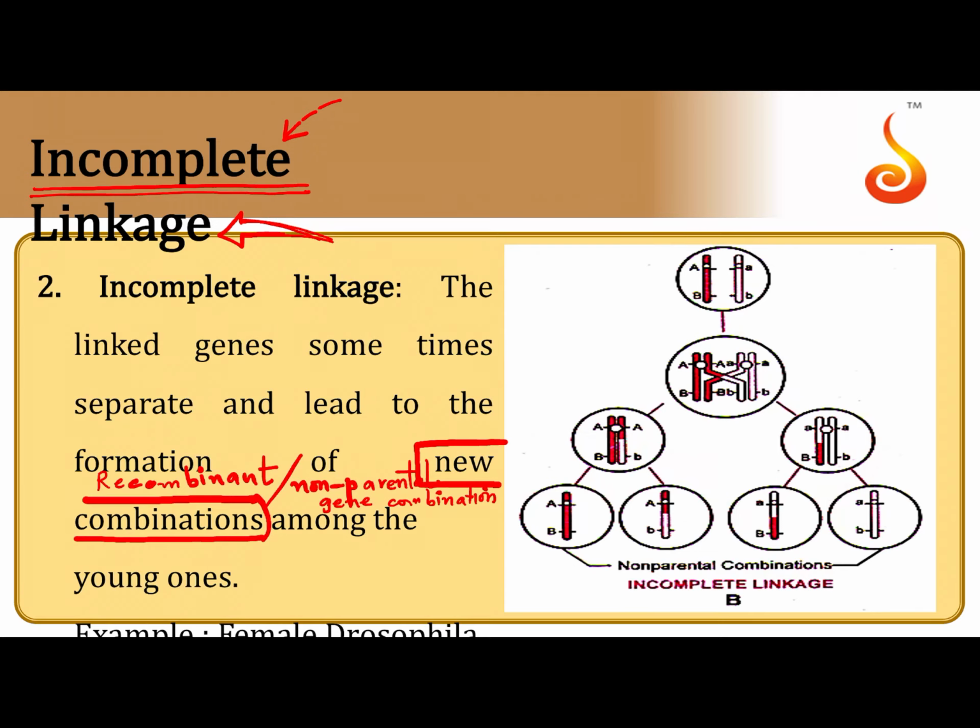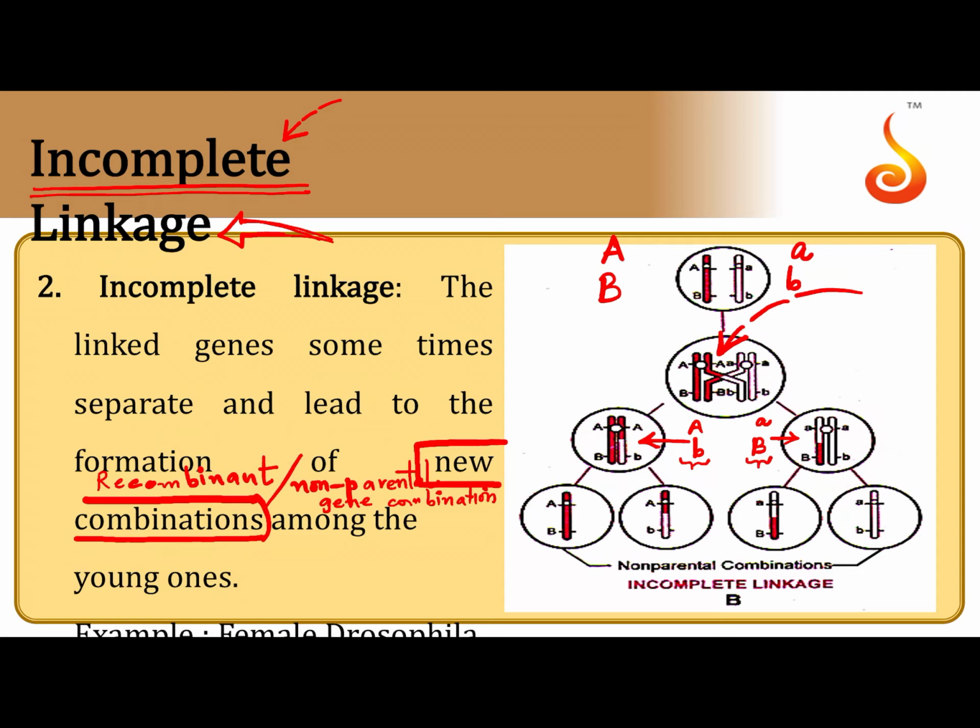You can see in this example how they are getting separated is because of this phenomenon that happens during gamete formation, which is referred to as crossing over. Crossing over has led to formation of new combinations. The older combinations are capital A with capital B, small a with small b. But the new combinations you can see here, there is capital A along with small b and small a along with capital B, and these are referred to as the recombinant types because never before have you seen this kind of a combination where gene capital A is associated with gene small b, or gene small a is associated with gene capital B.